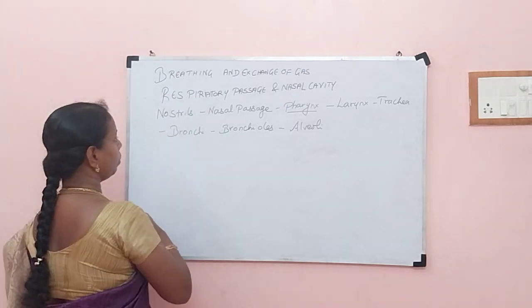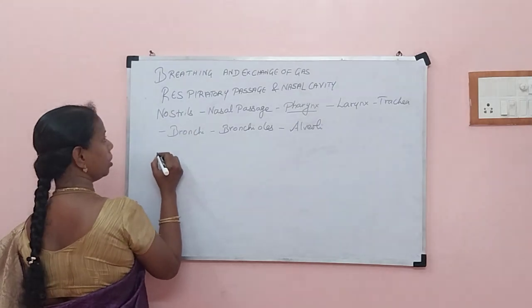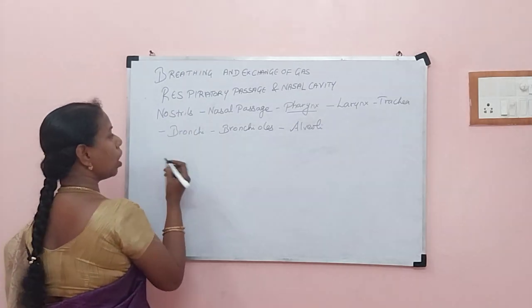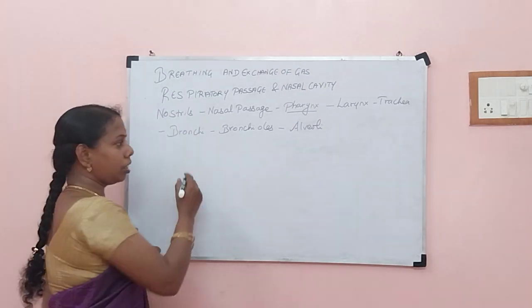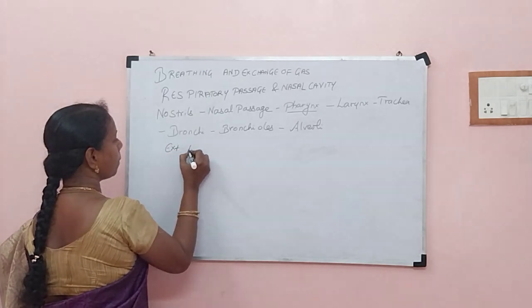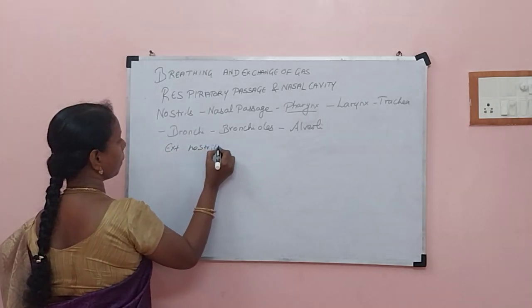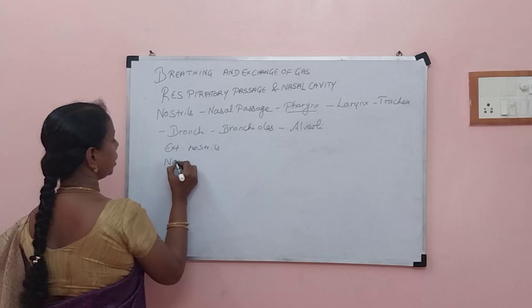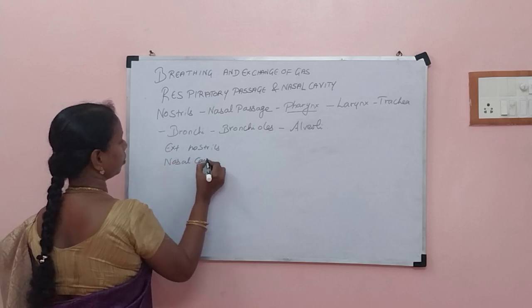In that, first we are going to discuss the nostrils and nasal passage. So, two external nostrils are found, followed by the nasal cavity.